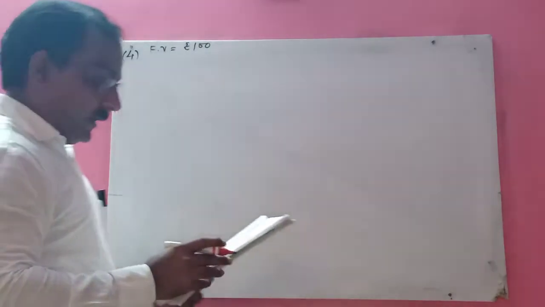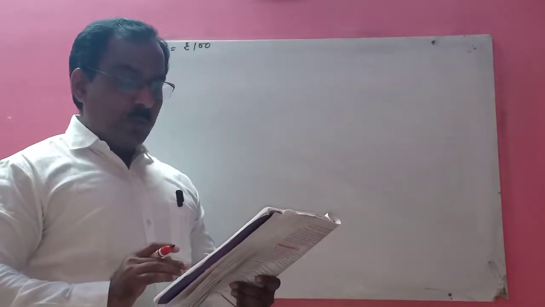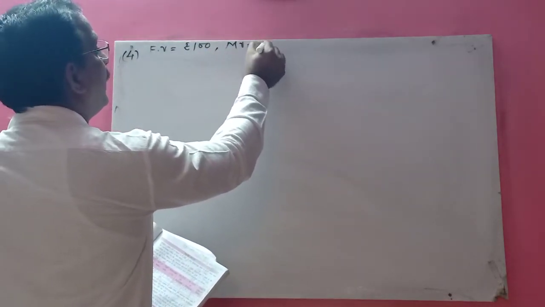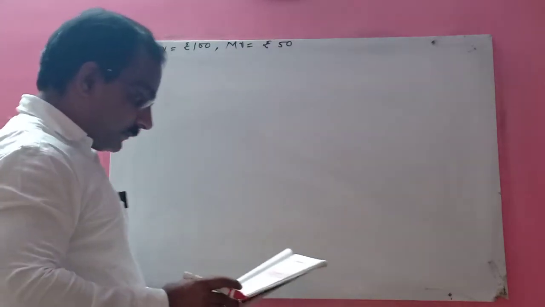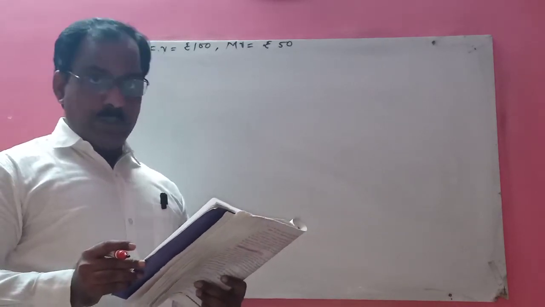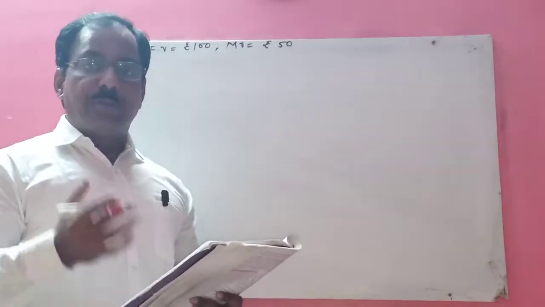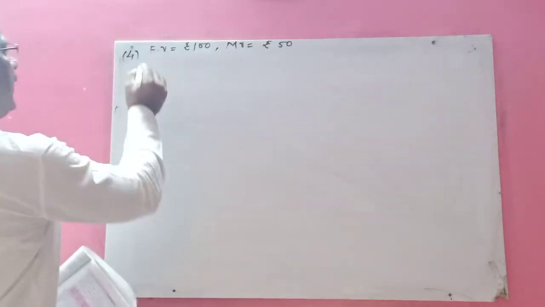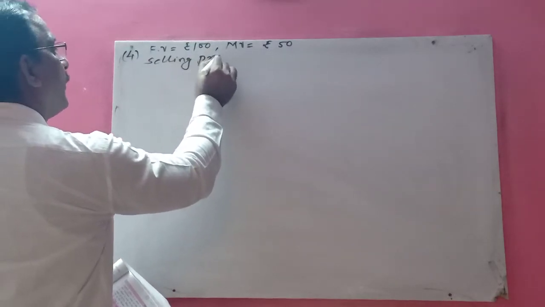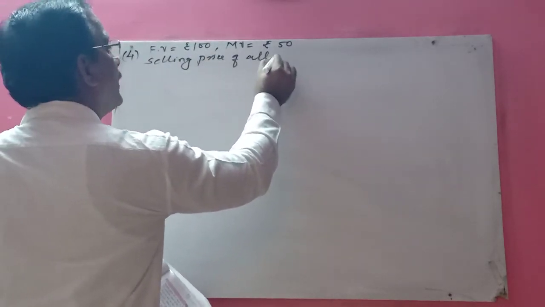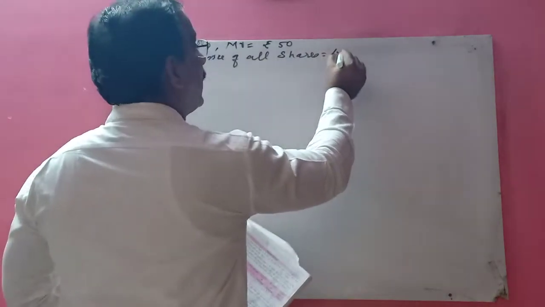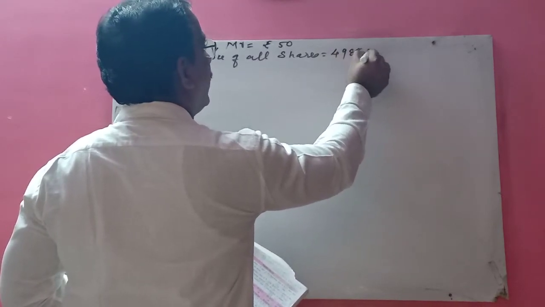Next, the market value is given as rupees 50, and she received rupees 4,988.20. This is the selling price of all the shares, children. So write selling price of all shares, 4,988.20.